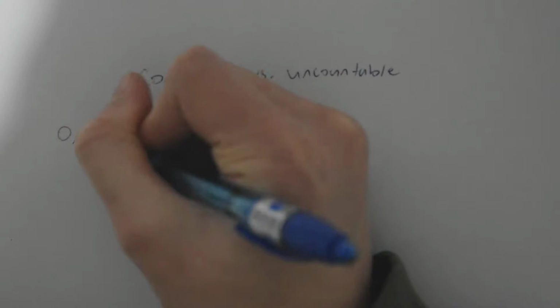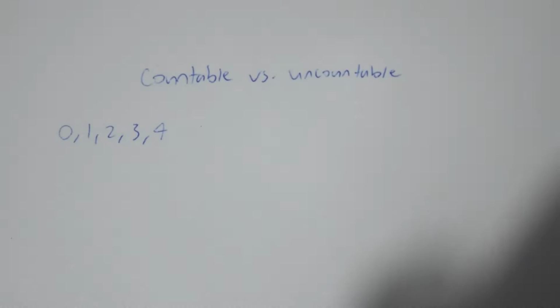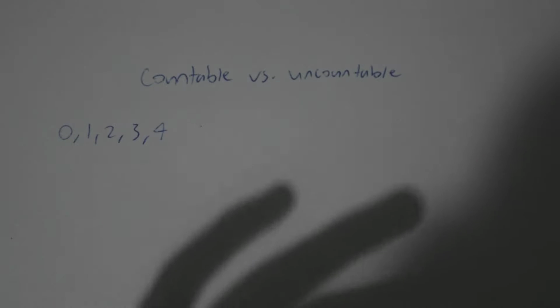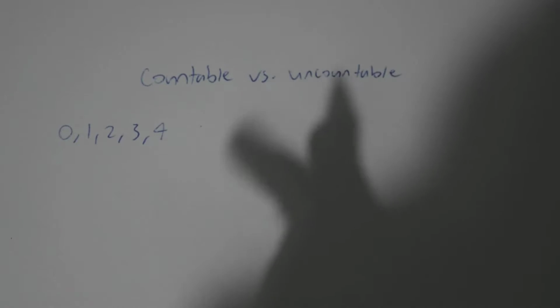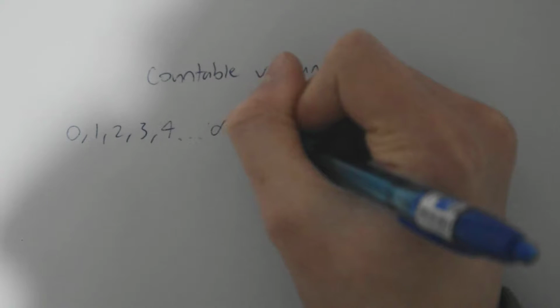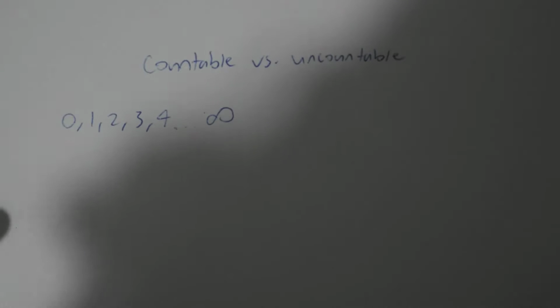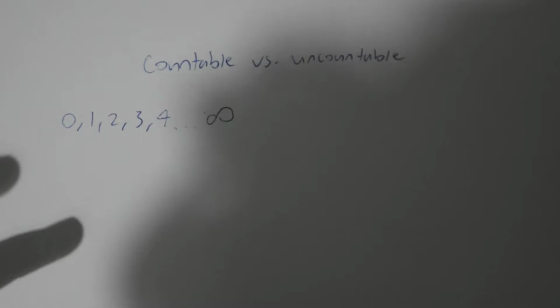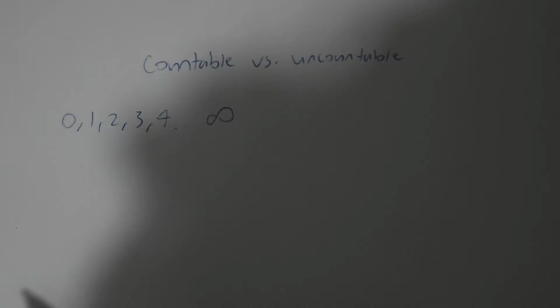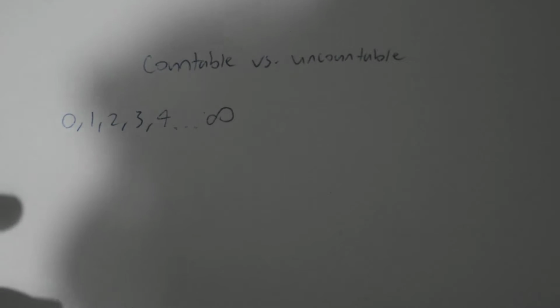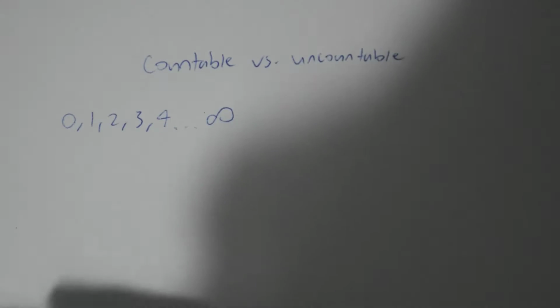If we take a look at a countable set first, we have 0, 1, 2, 3, blah blah blah. And it's important to think of countable not as necessarily countable, but you can start counting it. So if we go all the way up to infinity, we count all the whole numbers that there are. Well, you can't count all of that. There are literally infinite of them. Even if you went forever, for all of time that will ever exist, there'll always be a higher number, another one to go to. But you can start counting.